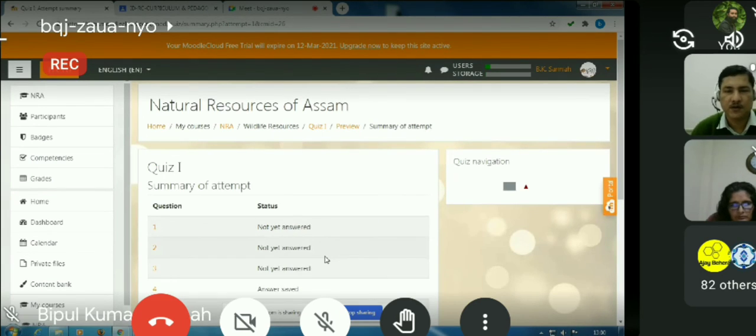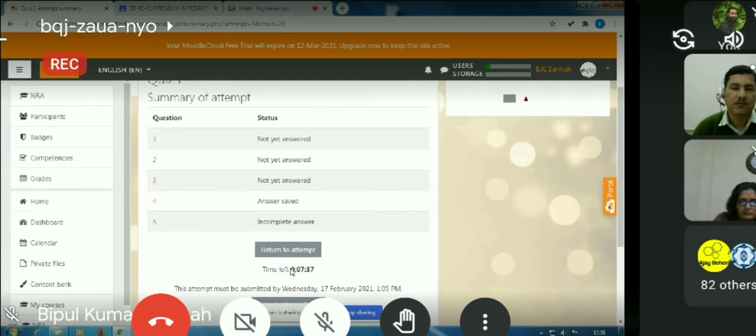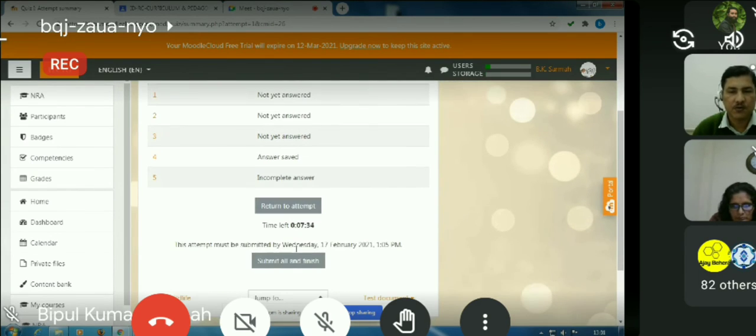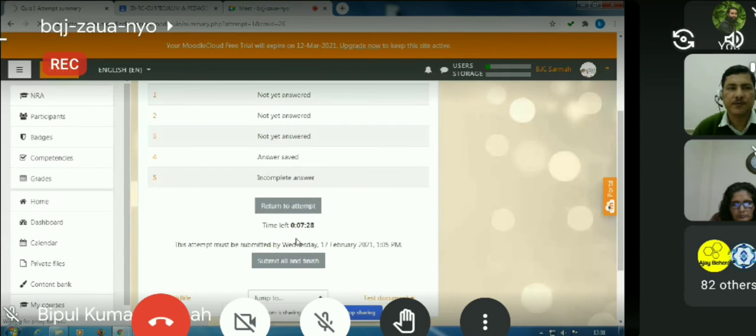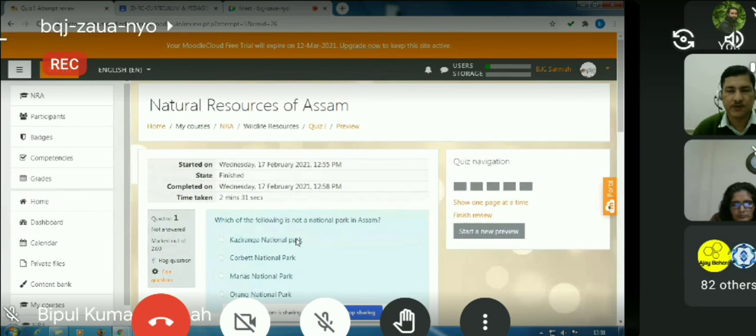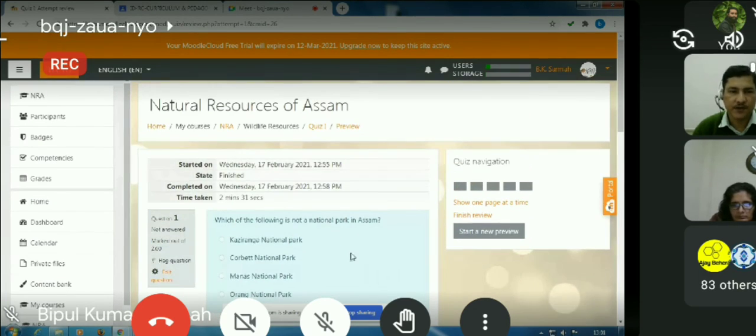So in this way, the students will get to see what they have done. Okay, they haven't answered 1, 2, 3. Answer 4 is saved, and answer 5 is an incomplete answer because half is done. The students can return to the attempt, or they can submit and finish. Okay, so this is what the students will be doing while attempting the quiz. Okay, so that is about the quiz.